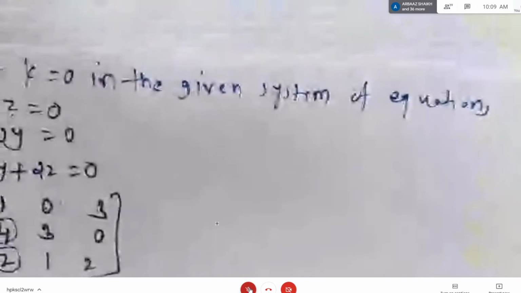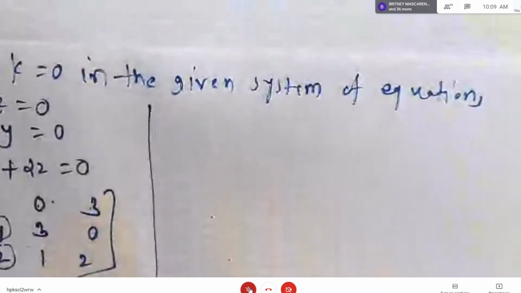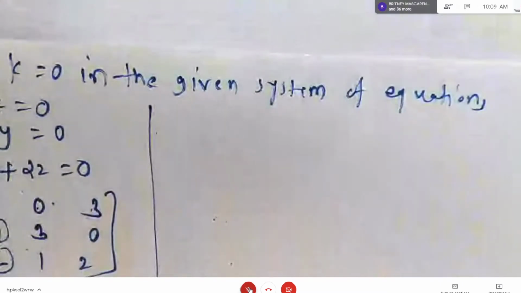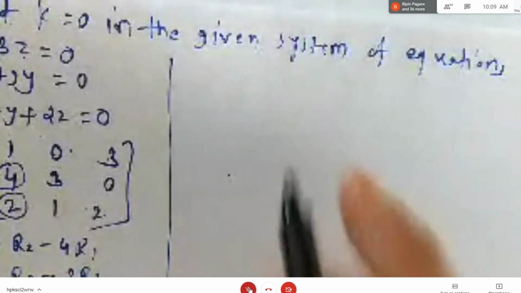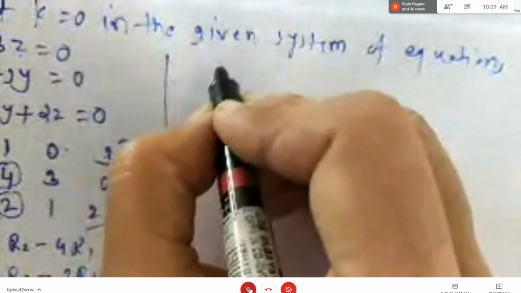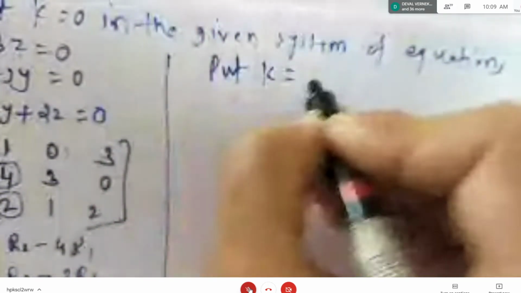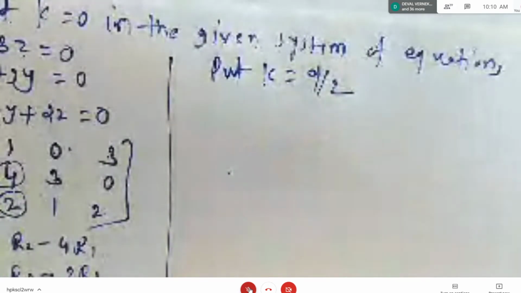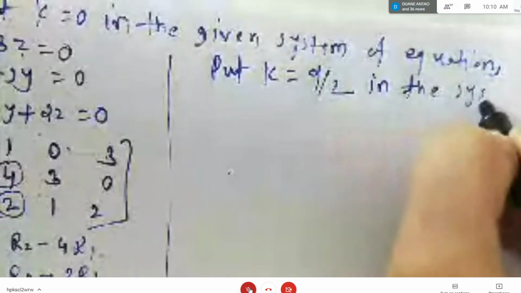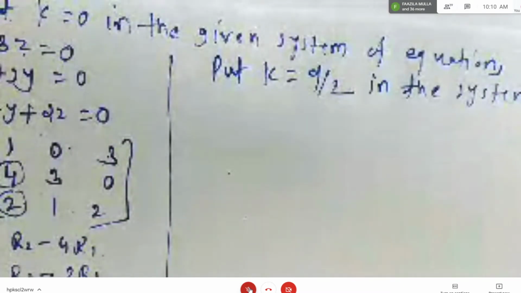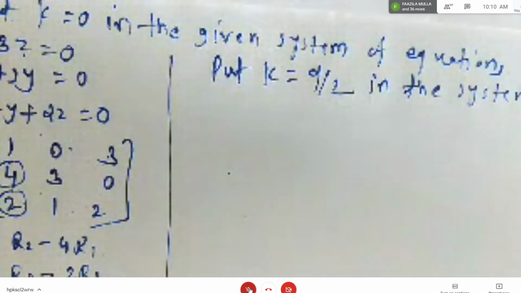Yes, okay. So let us do the next part. I'm just doing it here itself. Okay. Now the next part is what? We are going to put k equal to another value. What is the another value? 9 by 2 in the system. In the given system, right? So see how the equations will look.